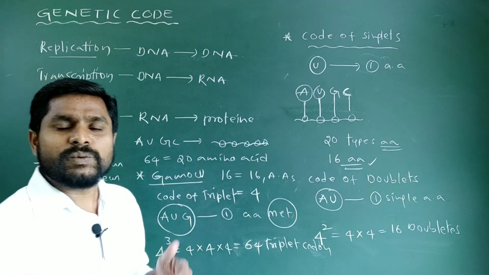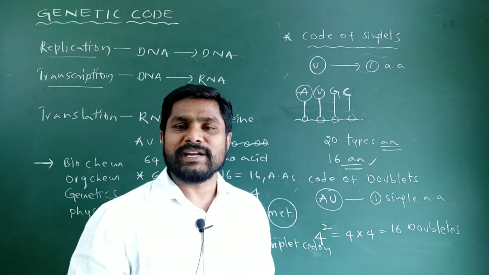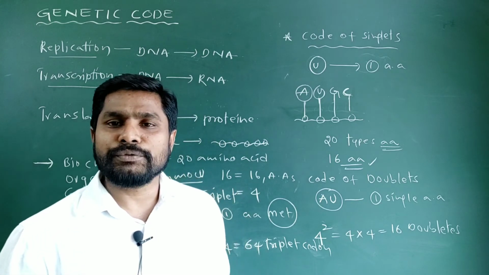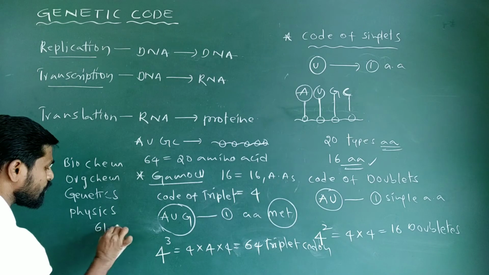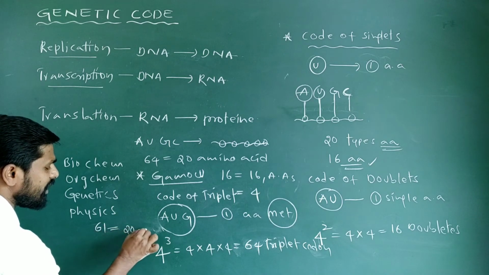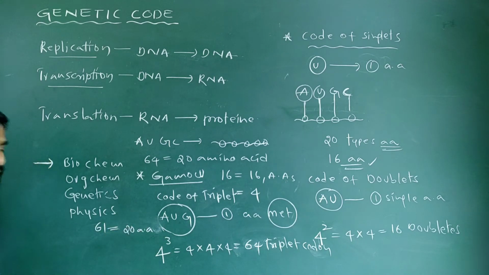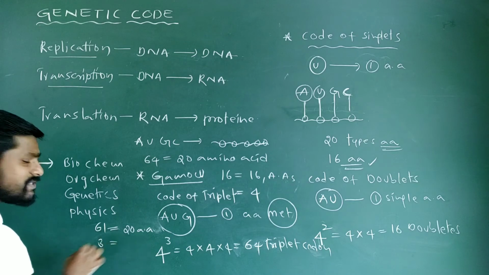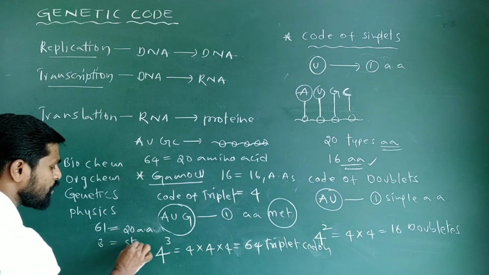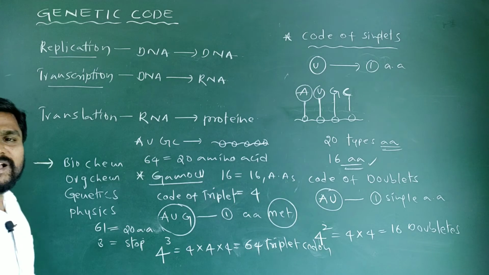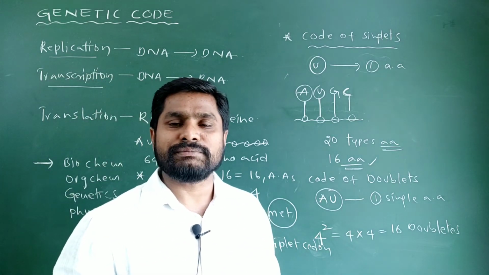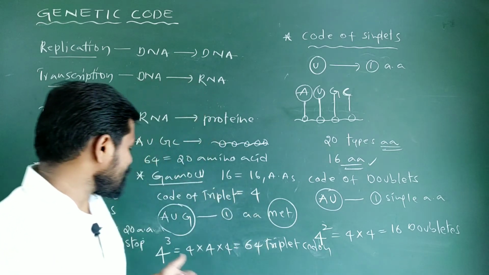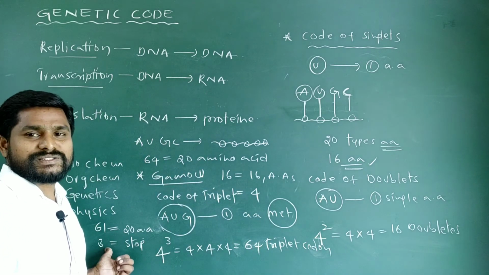Later, the experimental work of Har Gobind Khorana, Nirenberg and Matthaei experimentally proved that among 64 codons, 61 codons code for 20 amino acids of a polypeptide chain, whereas the remaining 3 are considered to be stop codons, which do not code any amino acid and are involved in the termination of the translation process. Hence the name stop codons for these 3 codons.